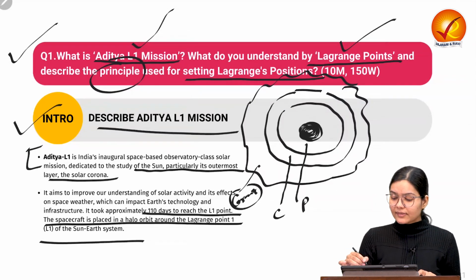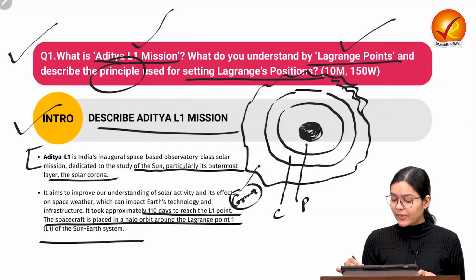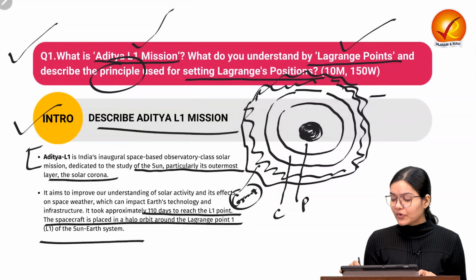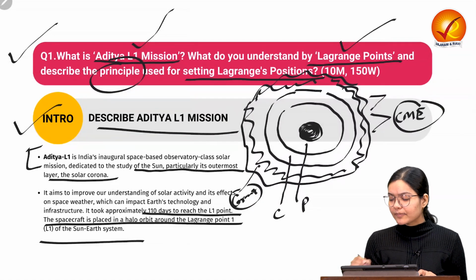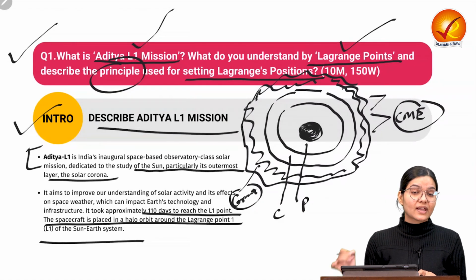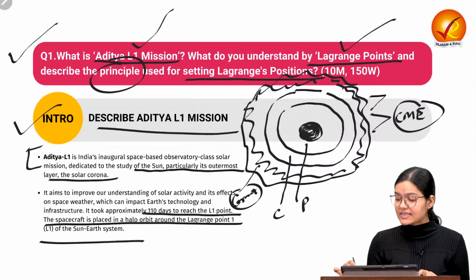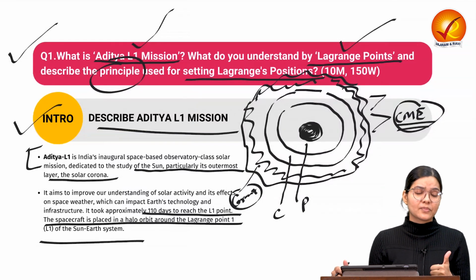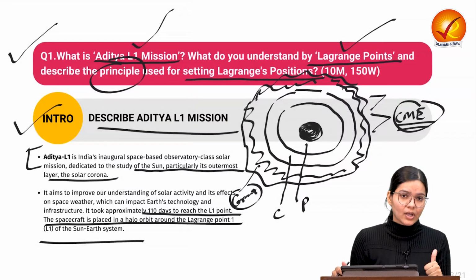Now this outermost layer, the corona, is very important because different kinds of activities are going on here. For example, you must have heard about coronal mass ejection. These coronal mass ejections are very important to understand because they have the capacity to enter the interplanetary system. And if they come to the Earth, they enter the atmosphere of Earth, they can disrupt the communication system.